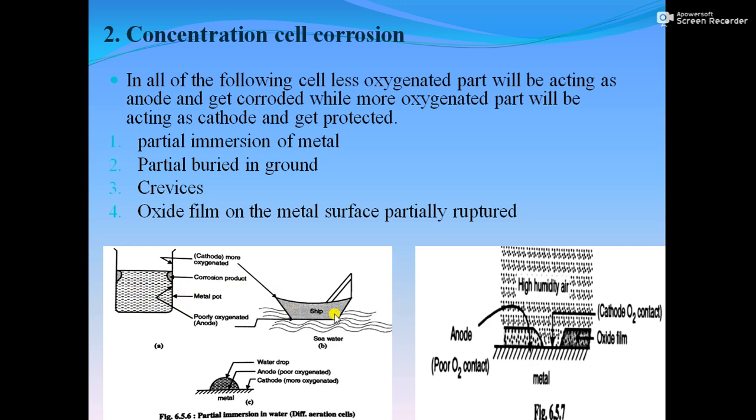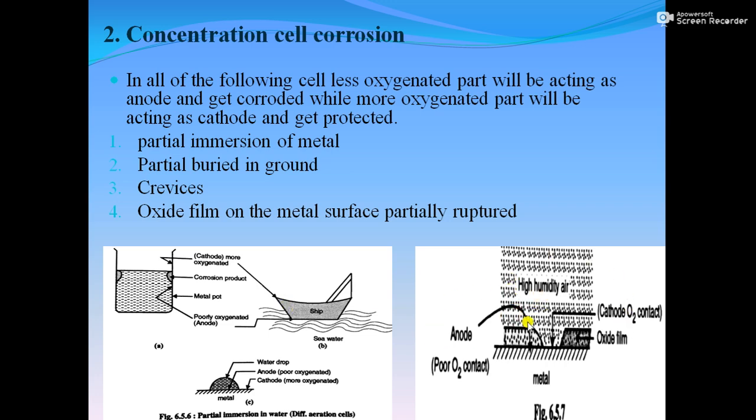As you can see, there is one more picture, of a ship which is made of iron. The part which is immersed in water will be the less oxygenated part. The part which is above the water will be the more oxygenated part. So automatically, as there is a change in the concentration of oxygen, concentration cell corrosion will occur.